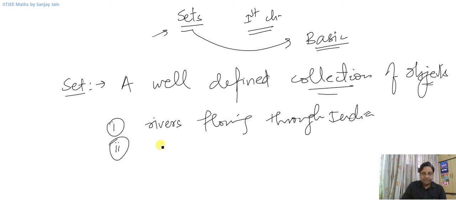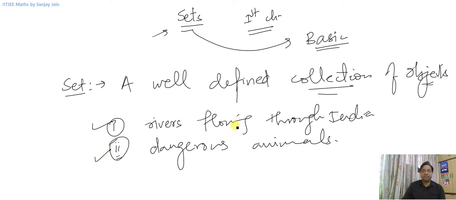Now let us discuss these two cases first, and then we will be able to define set.